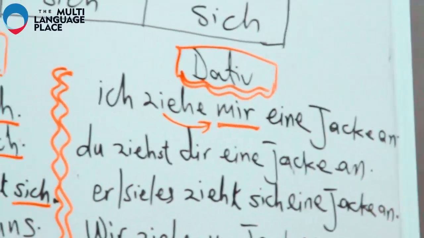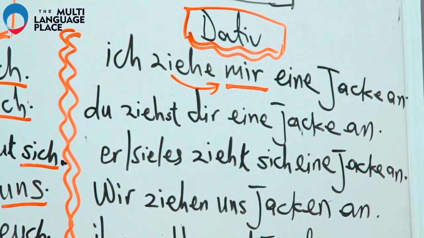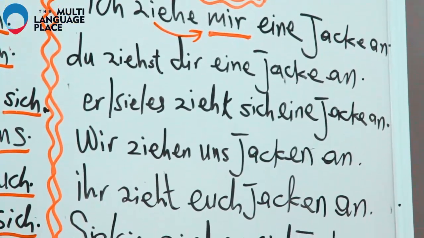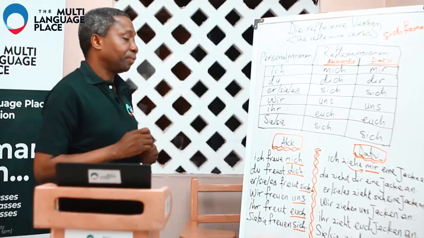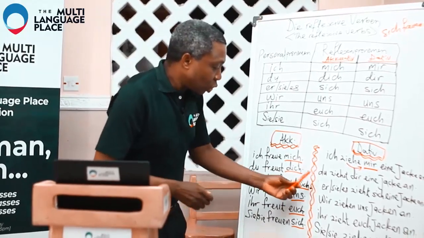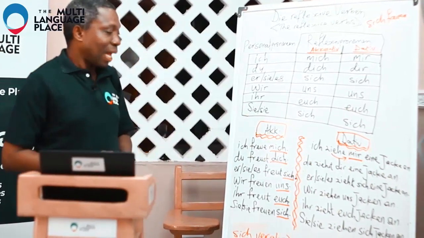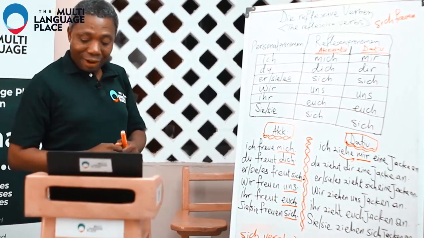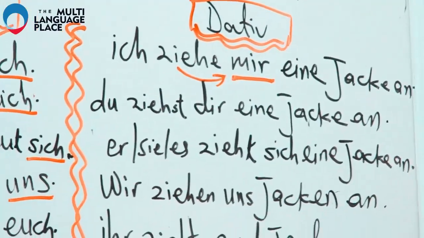So, ich ziehe mir eine Jacke an. Don't forget, it's a divisible verb, a trennbares Verb. Anziehen. And then the second one, du ziehst dir eine Jacke an. Anziehen is to have it on, to put it on, to get dressed.